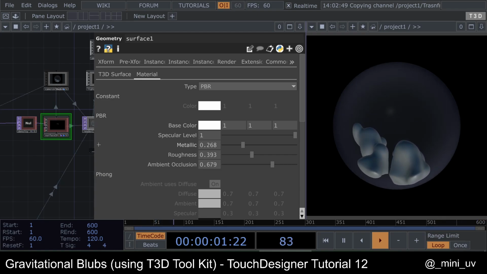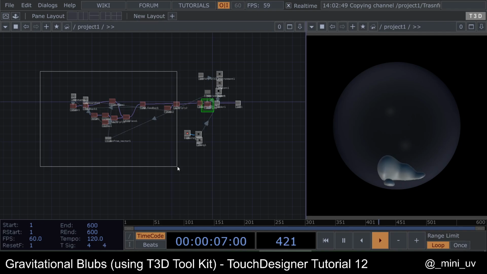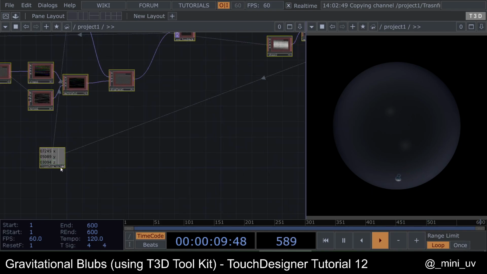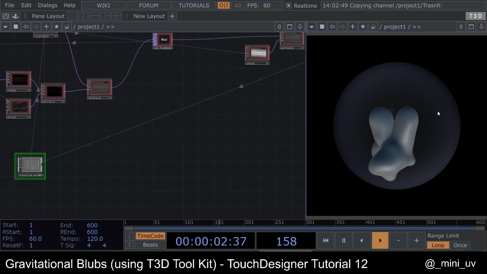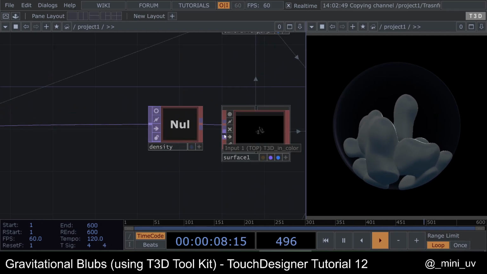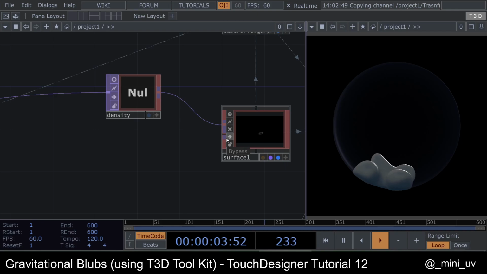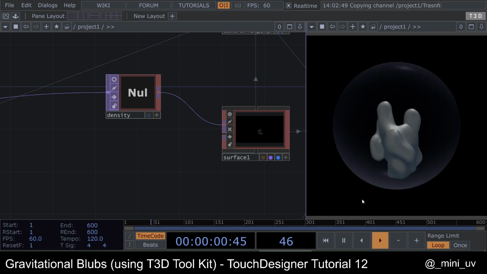All right. And then the last thing I did is, the surface operator also has another input, which is the color. So I created a 3D texture to take the colors. I wanted the colors to be a kind of circle gradient, so that the blobs inside will have different colors from the more outside blobs.